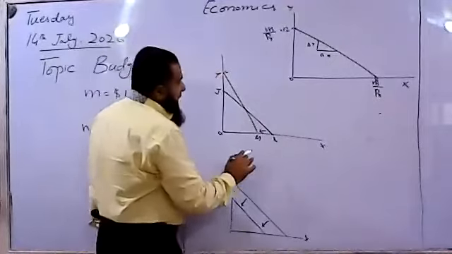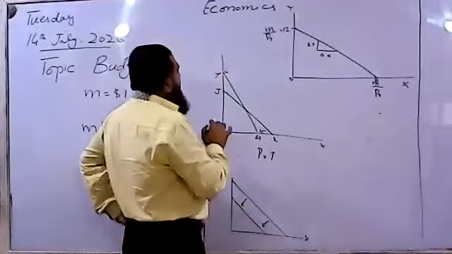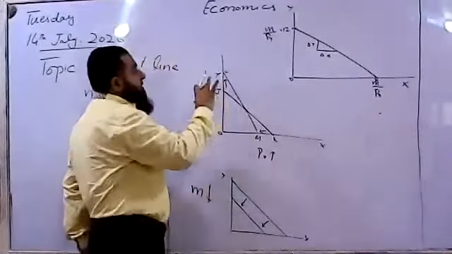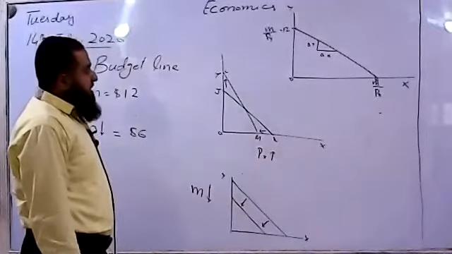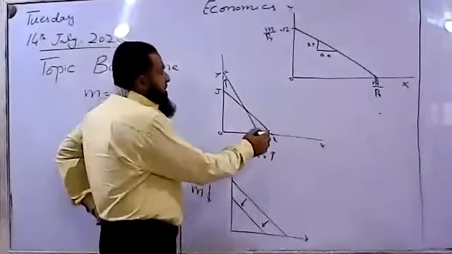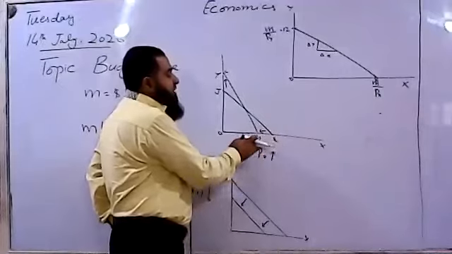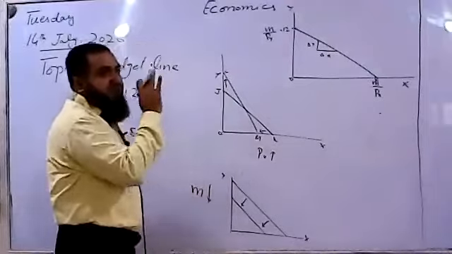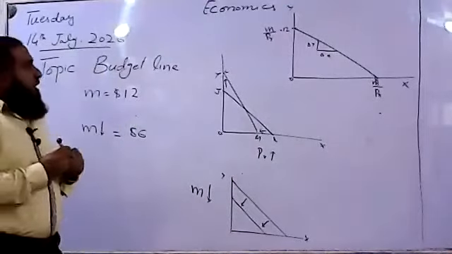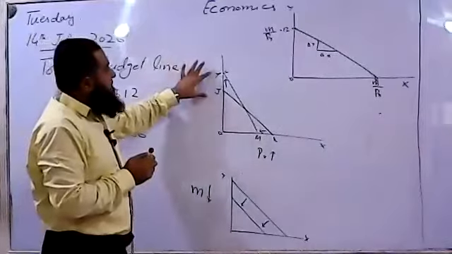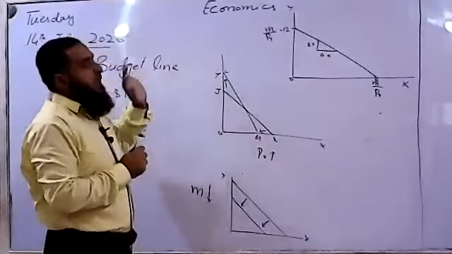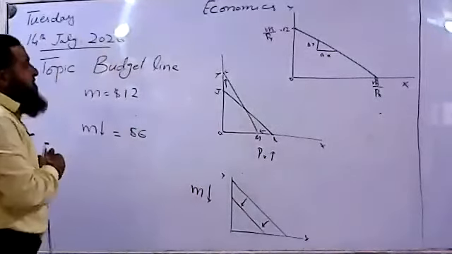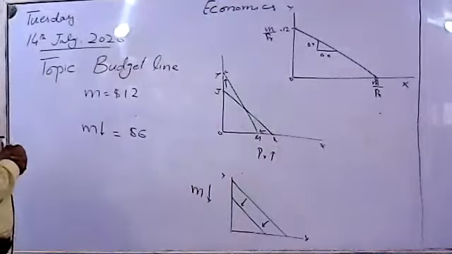We say the price of X has increased and the income of the consumer has increased, because he is increasing the consumption of Y. So in a table they ask us, and we say if price of X is increasing, the consumer is able to afford less of X, but why is he increasing the consumption of Y? This is the reason: he has an increase in income. That is why he is buying more of Y. So this type of crossing budget lines we find in our MCQs.